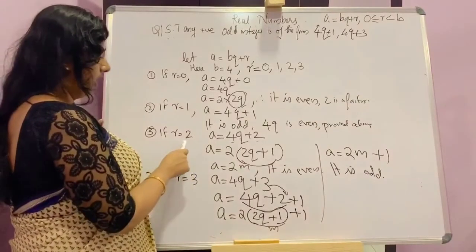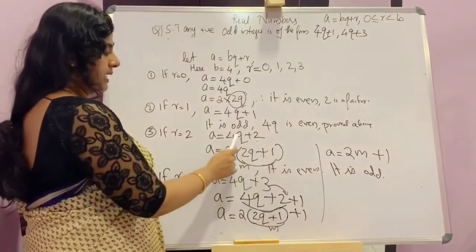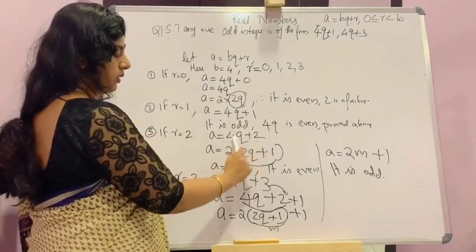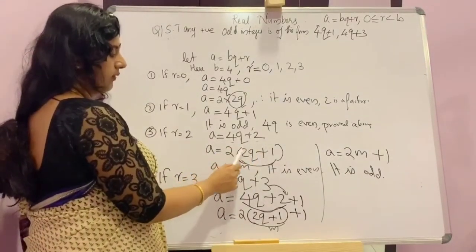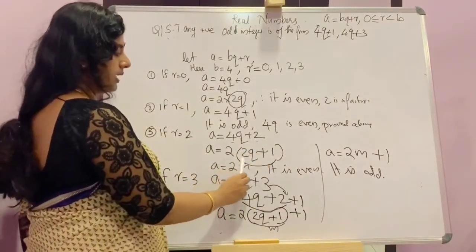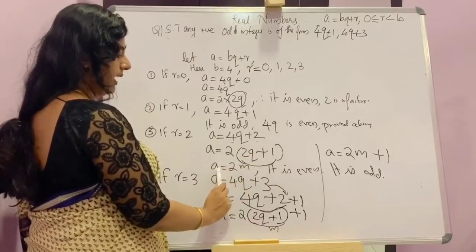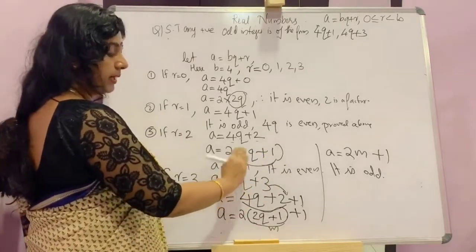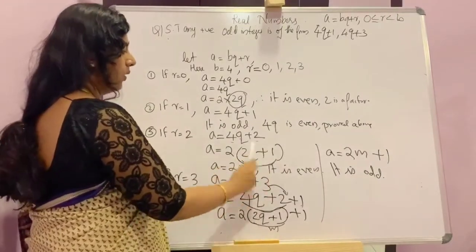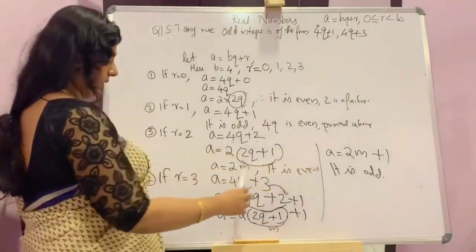Third one, if r equal to 2, a is equal to 4q plus 2. Taking 2 outside from these two terms, you will get in the bracket 2q and 1. Take this portion as m. You will write a is equal to 2m, that is a multiple of 2. So it is even because you can find a 2 here.